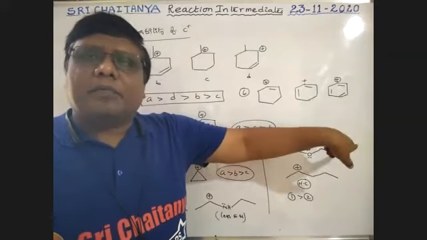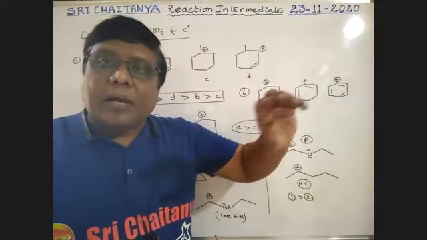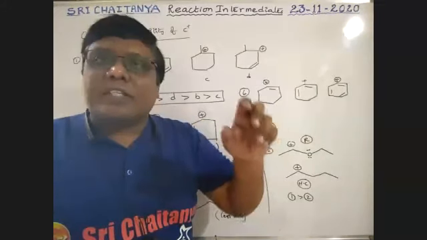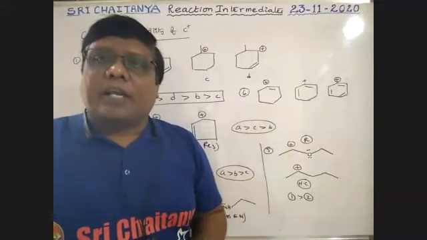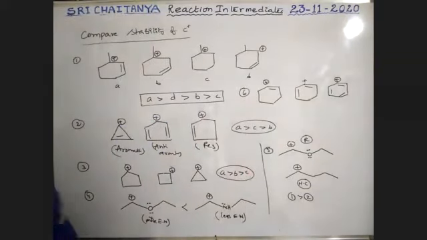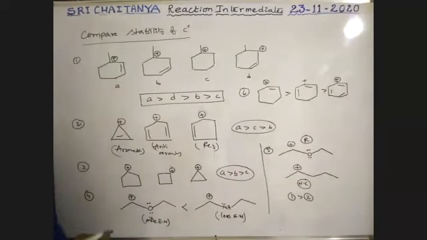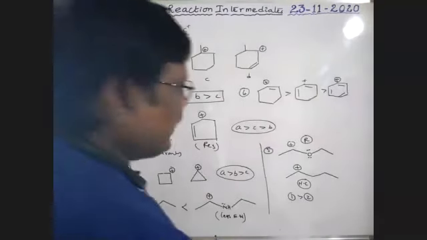Least stable. Even though this is aromatic, it is not a benzylic carbocation, it is a phenylic carbocation. Phenylic carbocation is least stable. Therefore, the order is this. This is the order, boys. Okay. Next.